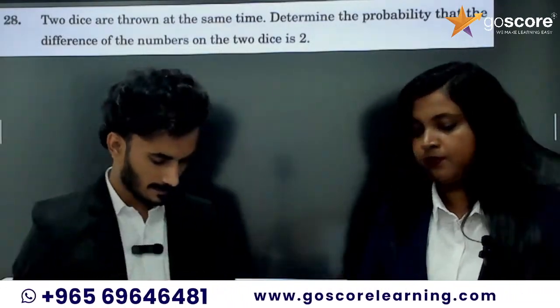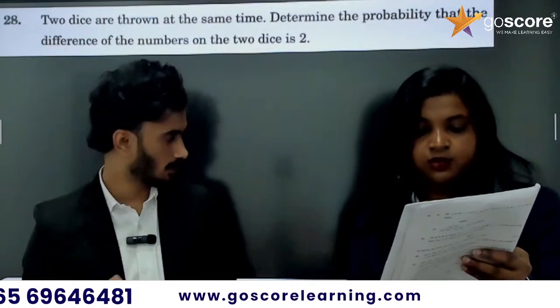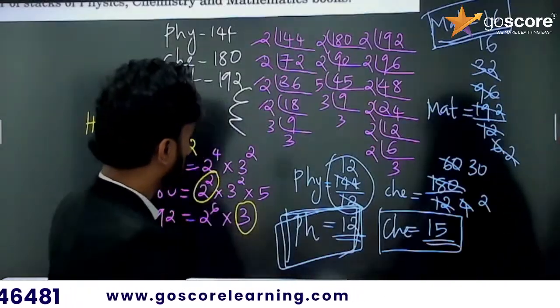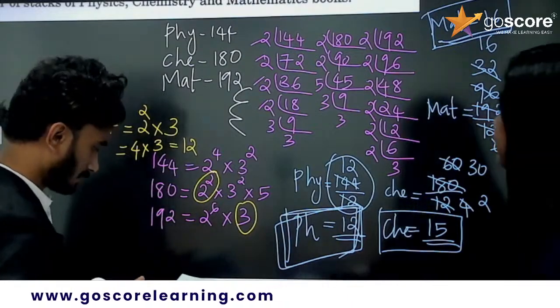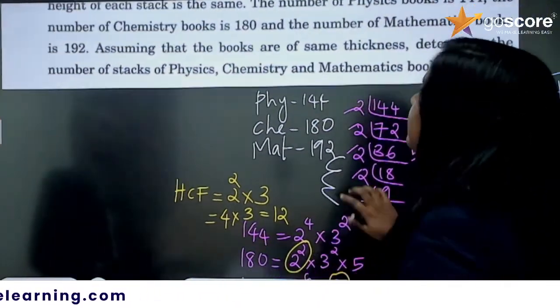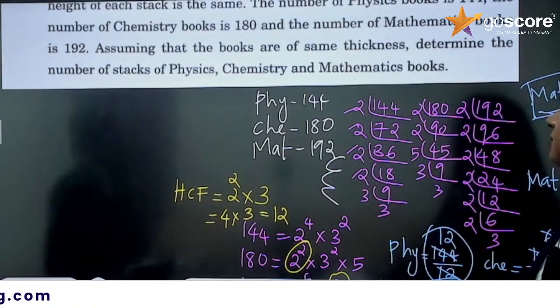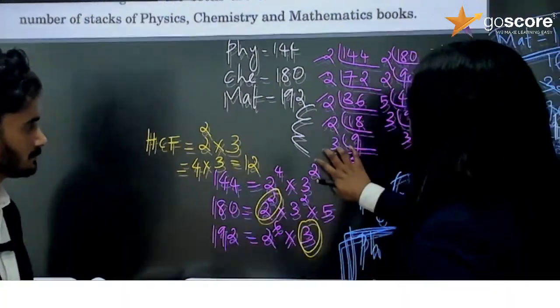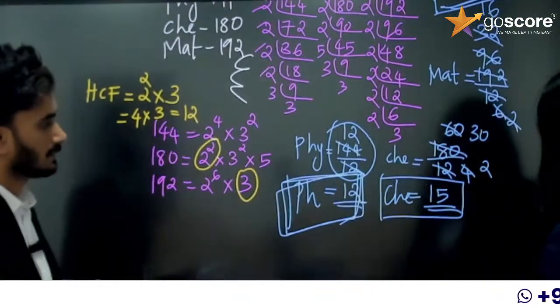Ma'am, Praveen Kumar is asking one doubt. Do we want to add all in the last question? Total books? No. They just asked to determine the number of stacks of physics, chemistry and mathematics books. Okay, so find it separately.